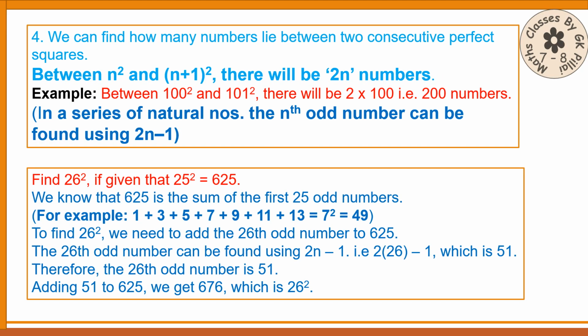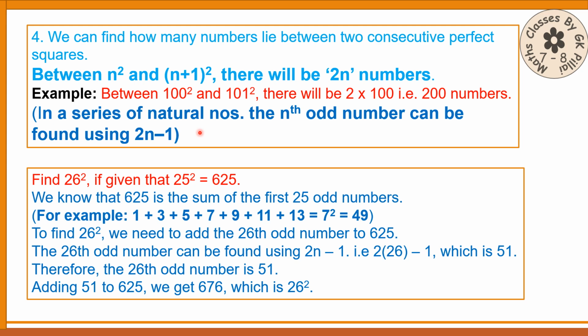You will see one more property of square numbers. Between n squared and (n plus 1) whole squared, there will be 2n numbers. The question is, how many numbers are there between two consecutive perfect square numbers? Between 100 squared and 101 squared, there will be 2 into 100, 200 numbers. That is what is given here: between n squared and (n plus 1) squared, there will be 2n numbers, 2 into 100.